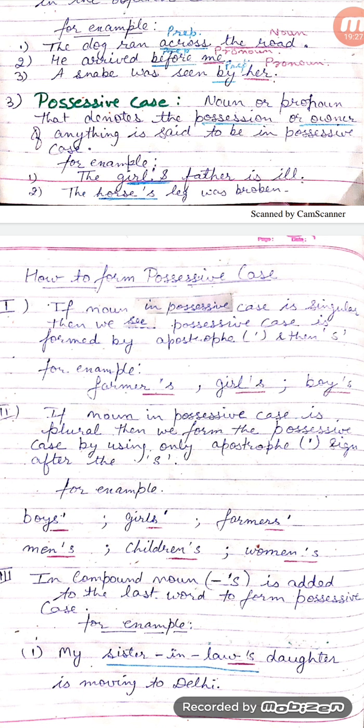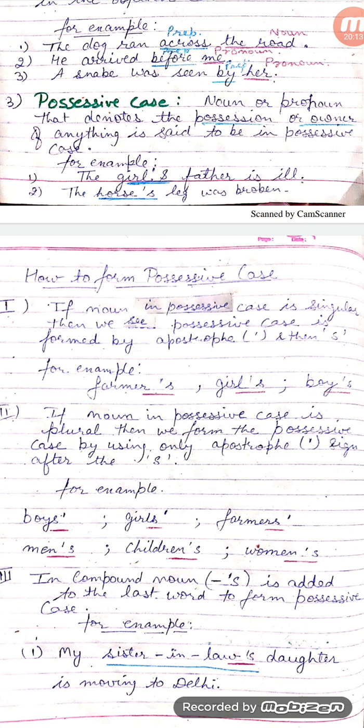If the noun in possessive case is singular, then possessive case is formed by adding apostrophe and then s. For example, farmer's, girl's, boy's. In this example, farmer is a singular word, so its possessive is formed by putting apostrophe and then s. Girl is a singular word, so its possessive case is formed by putting apostrophe and then s, and boy, apostrophe and then s.